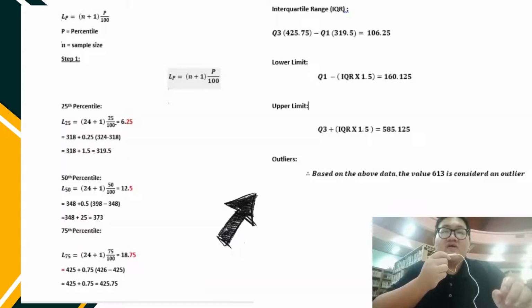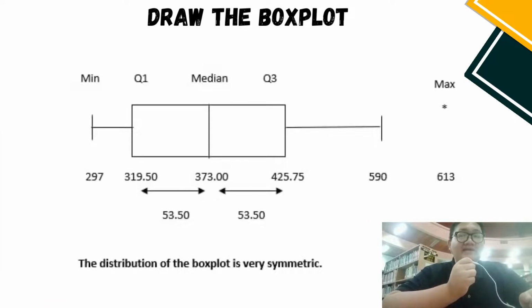So this is the formula for how we find the percentile, and after that we will find the IQR, lower limit and upper limit, and we can find the outlier. Based on the above data, the value 613 is considered an outlier. After we get all the data, we can draw the box plot. The distribution of the box plot is very symmetric.